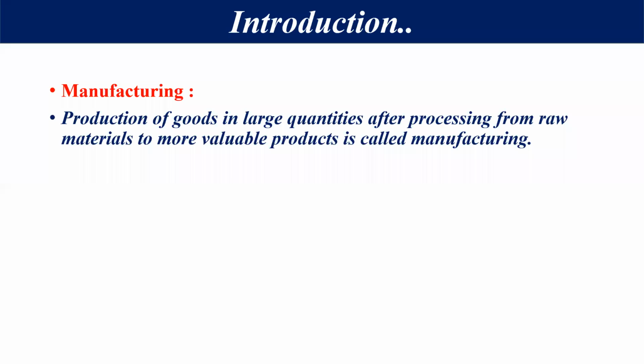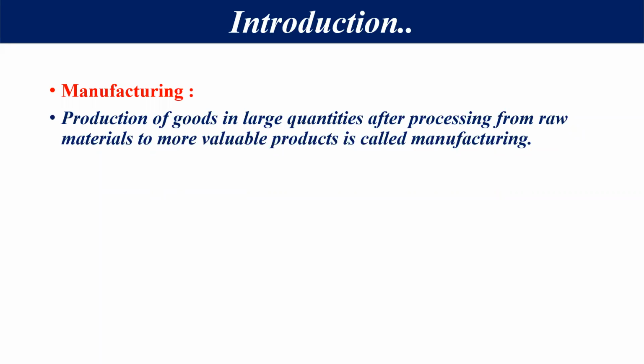First of all, let's discuss that heading, that is manufacturing. What do you think about manufacturing and the manufacturing industry? Dear students, manufacturing means the production of goods in a large quantity after processing from raw material to a more valuable product. It means we will take raw material, process it, and convert it into a valuable product.